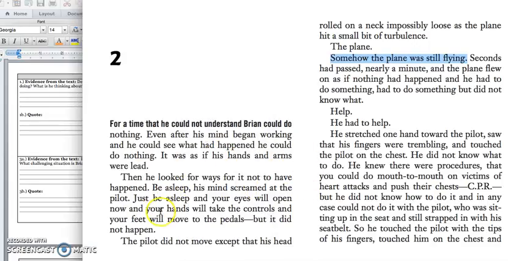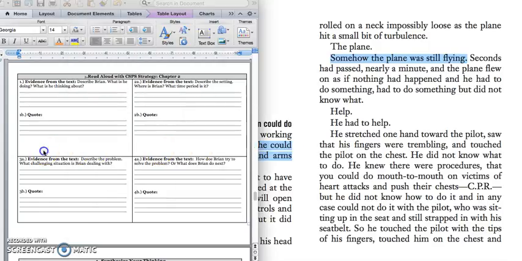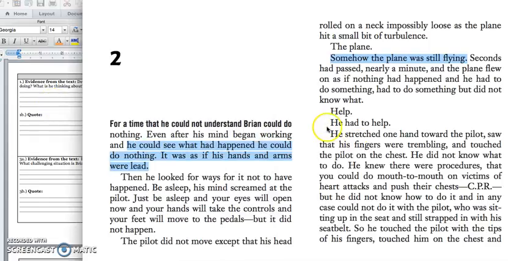And we know that Brian is in shock. We know he's in shock because he says he could do nothing and it was as if his arms and legs were lead. And Brian's in shock because the pilot has died and he has to figure out what to do next or he's also going to die. Press pause to write down your answer in box 1 and we can look for a quote.